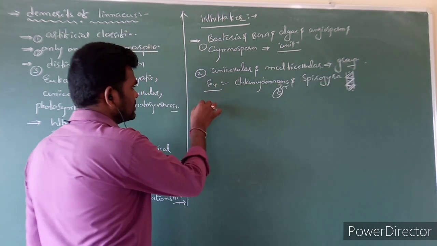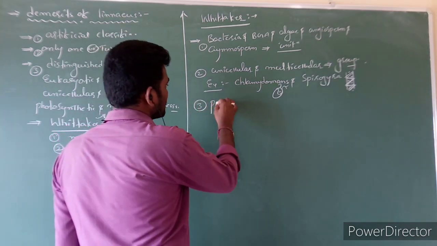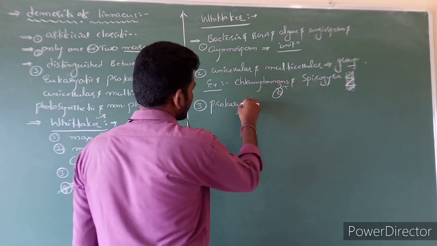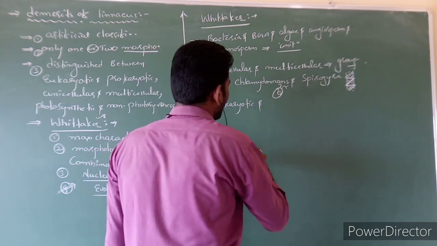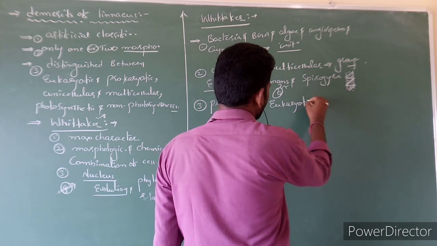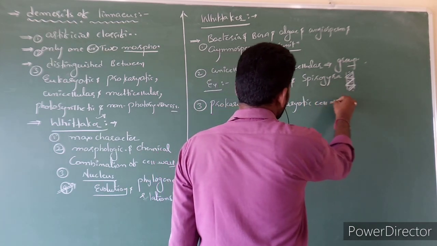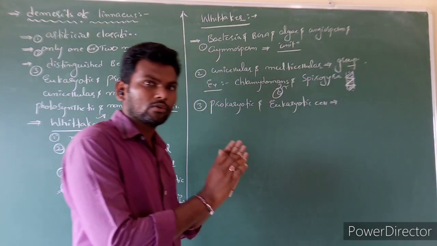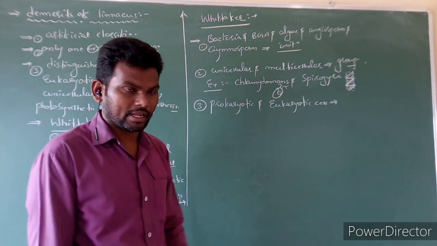Clear? And as well as prokaryotic cells and eukaryotic cells, prokaryotic cells as well as eukaryotic cells were also grouped into one unit or one category.